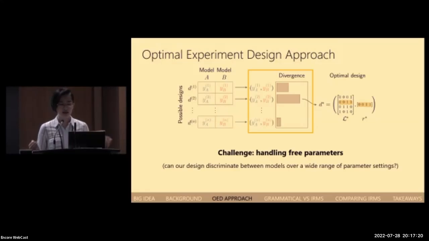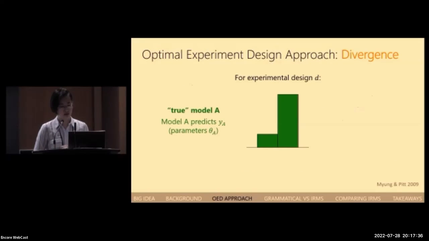The challenge here is how we should go about handling free parameters, which are parameters that can be adjusted after an experiment is run to fit the experimental data. One example of this sort of free parameter is the alpha parameter that we just saw in RSA and RDRSA. So let's suppose that one of the models, maybe model A, is the true model that perfectly predicts human behavior. We can set some parameters theta A and run model A on design D to generate the quote-unquote true results of an experiment with design D. So knowing this, is it possible to tell that a different model is an imposter model using this design D?